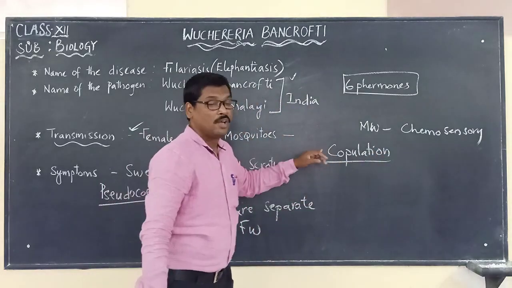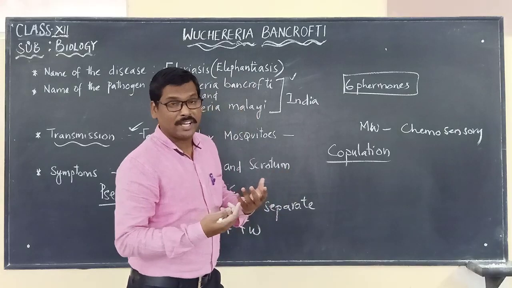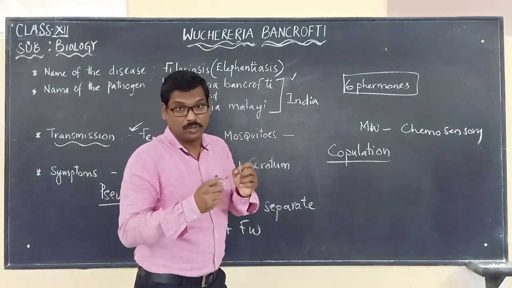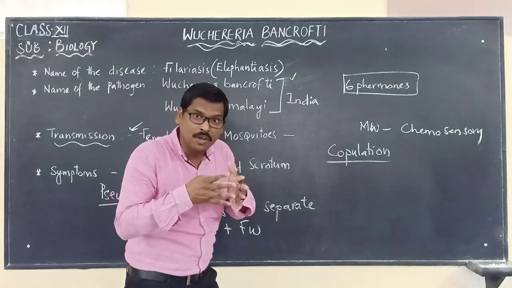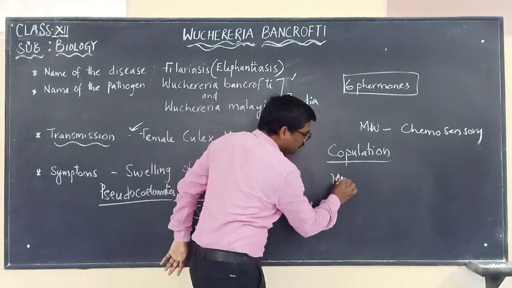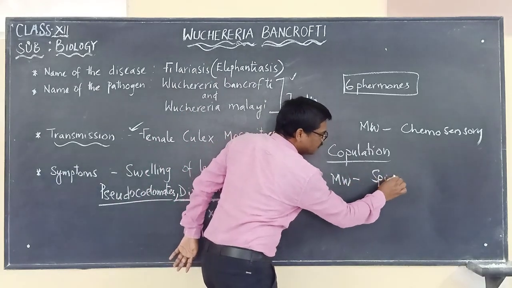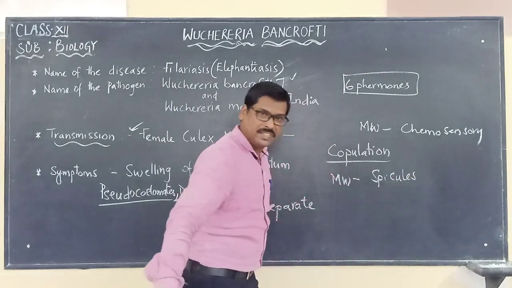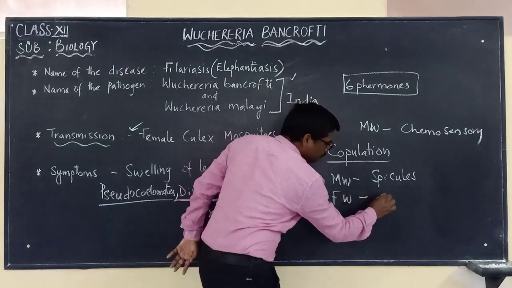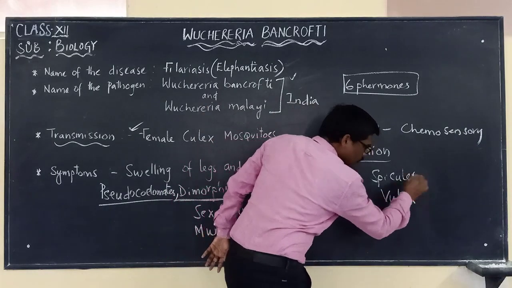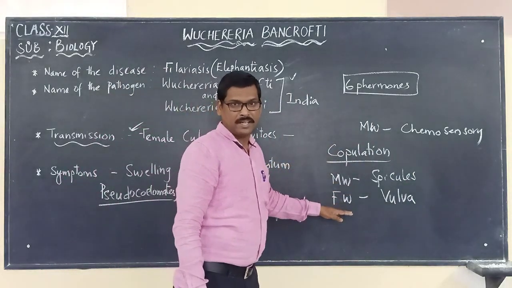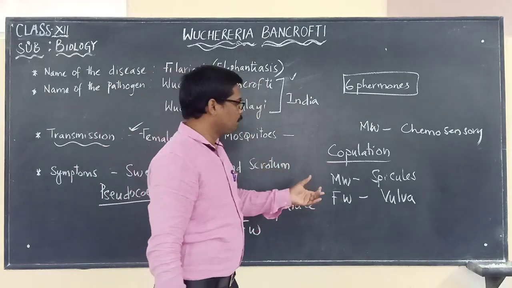Okay, this helps in the process of copulation. How will the copulation take place? You know that the male worm has the spicules, finger-like projections, which help in opening the vulva of the female worm. With the help of these spicules, it opens the female worm's vulva to deposit the male gametes, which means the sperms, for the process of fertilization.